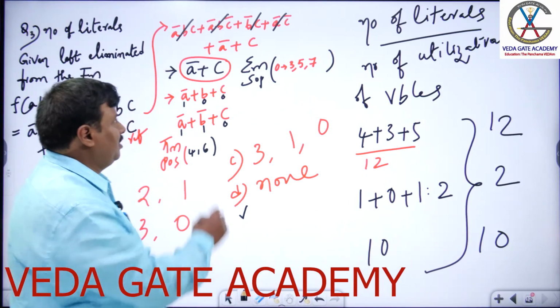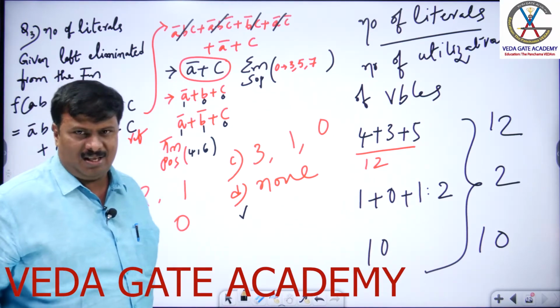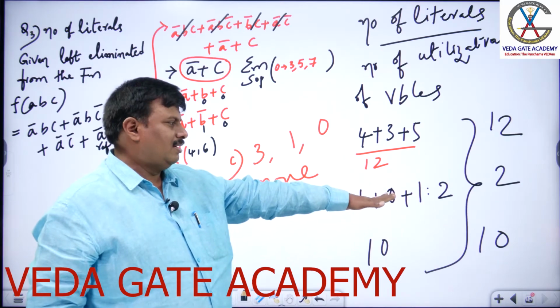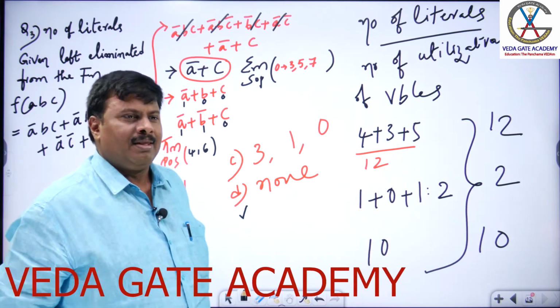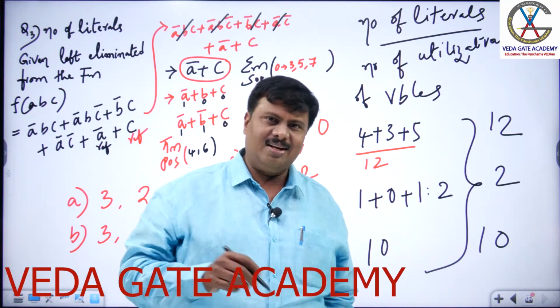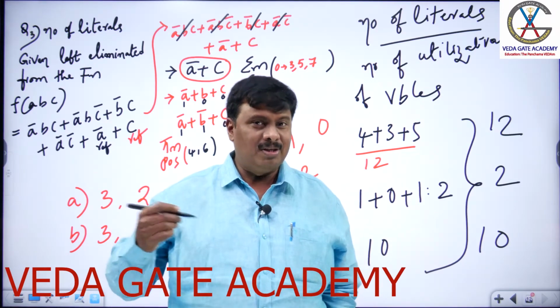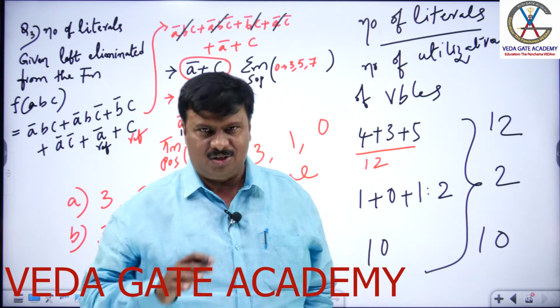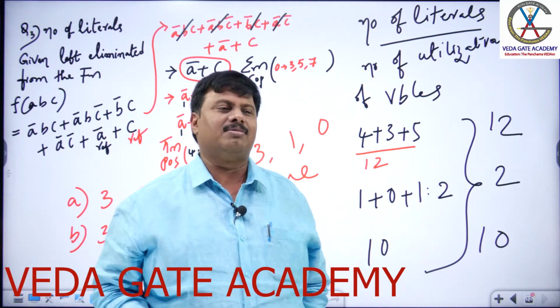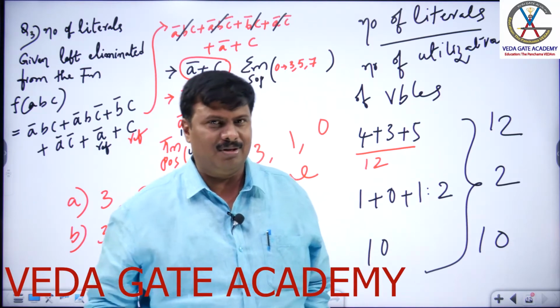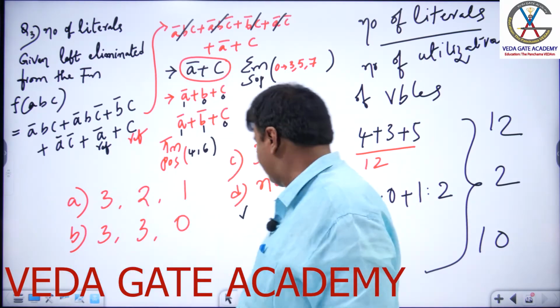From the minimized value A bar plus C, we gave the right answer of given, leftover, eliminated literals. Literal is either A or A bar, B or B bar, C or C bar, so the number of utilizations of variables is called literals. Just be cautious about this. Can I solve one more similar example to give you more clarity? Yes.